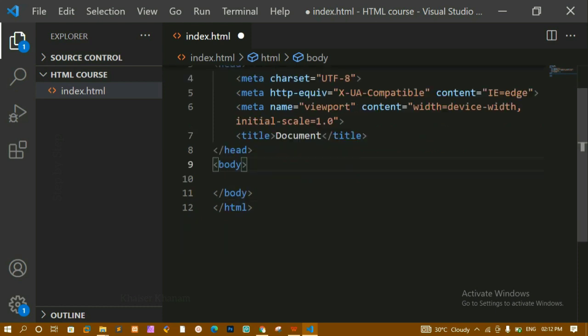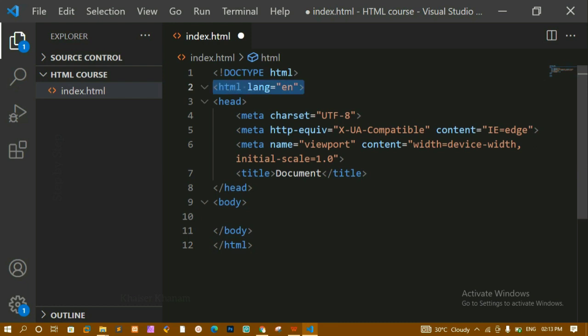Now below that we have body, and inside body goes the entire content whatever we want to display in our website. Then below this closing body tag, we have the HTML closing tag. Okay, this HTML has been closed here. So this is all about this basic template. Let me just close this left part.